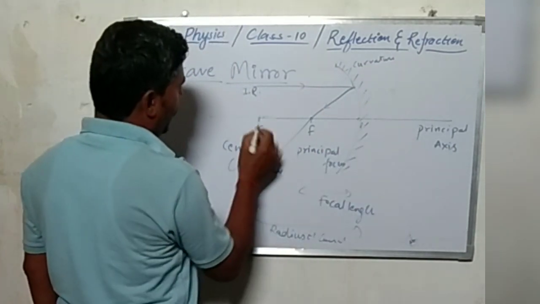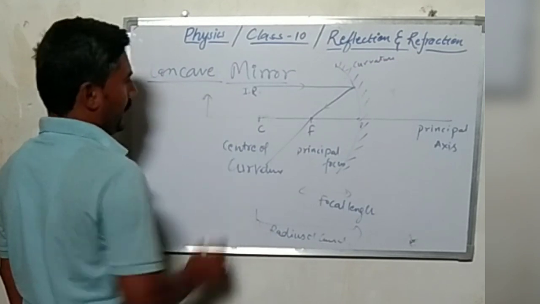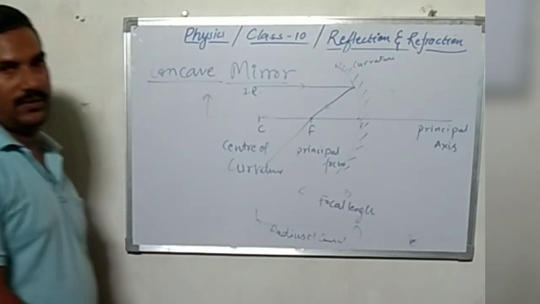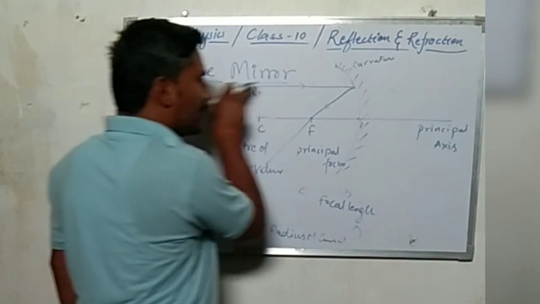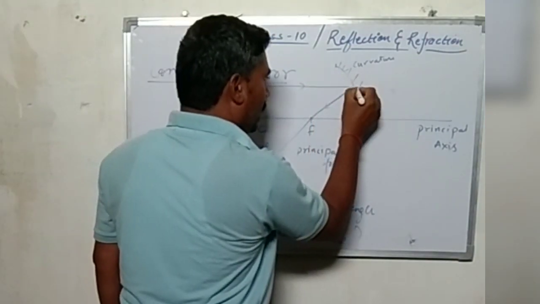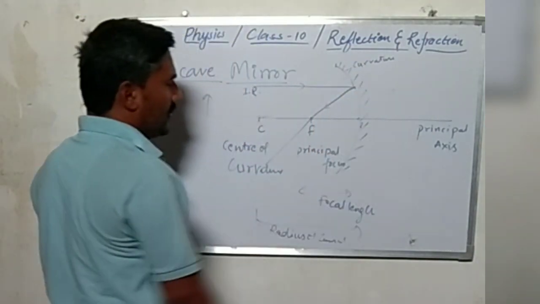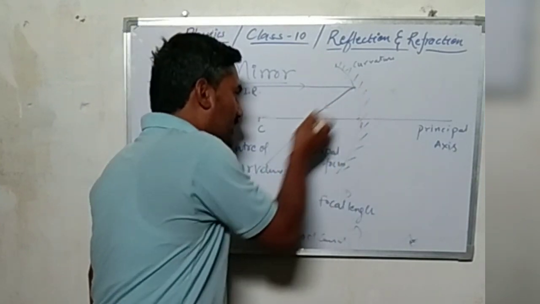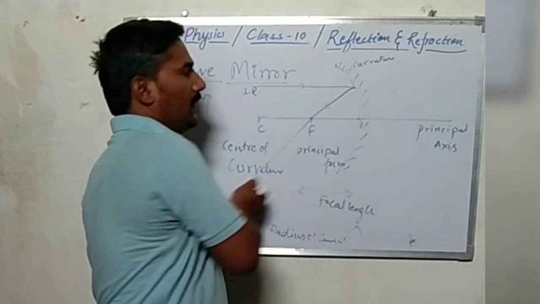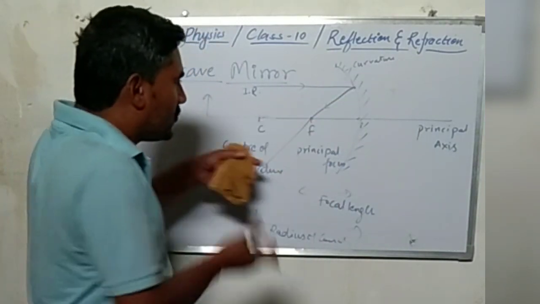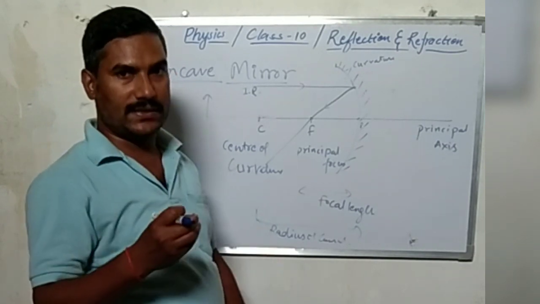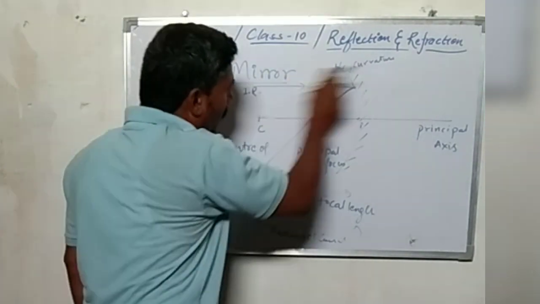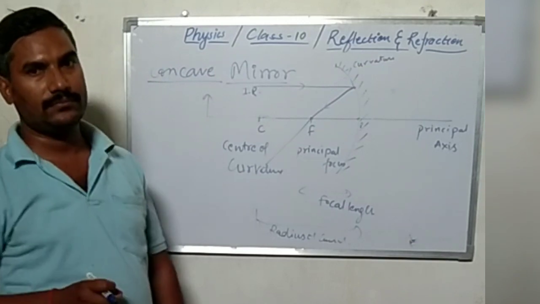Suppose we have put an object beyond the center of curvature and a ray of light strikes this reflecting surface. After striking, it passes through the principal focus. Then why does this happen? The question arises why it only passes through the principal focus.